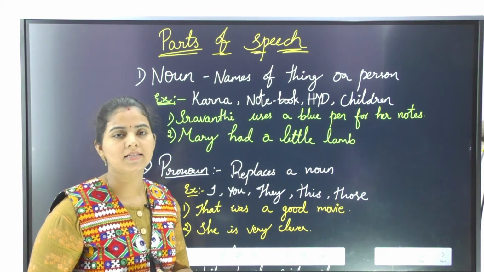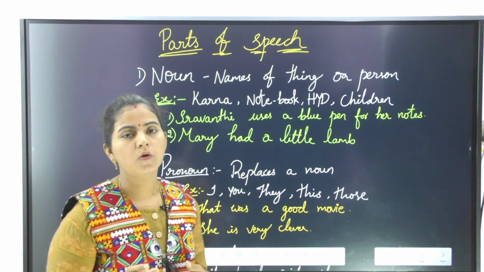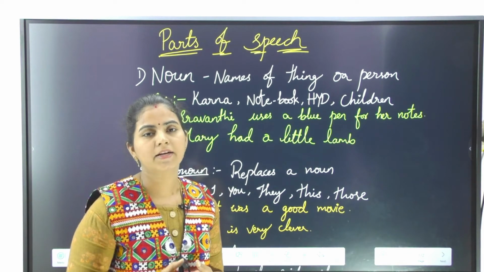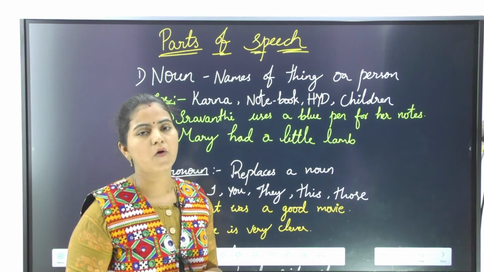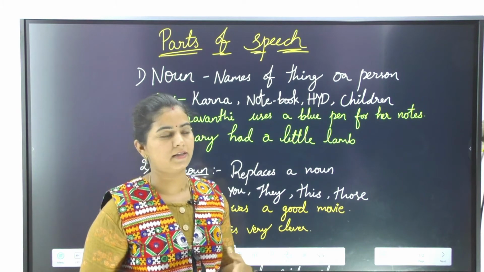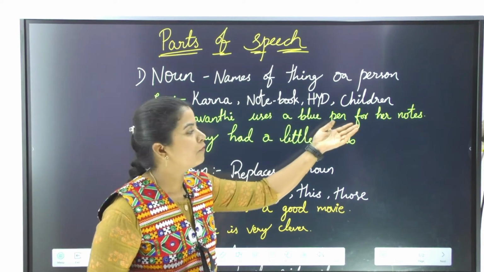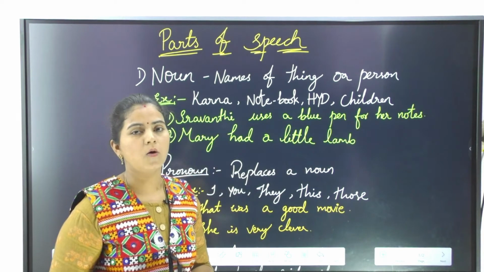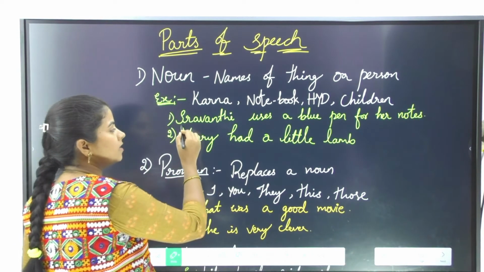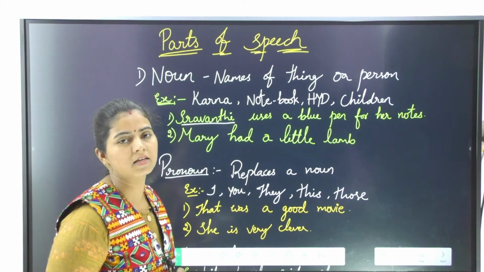Let us see the examples in sentences. In the examination, they won't give you one word and ask you to identify the parts of speech. They give it in the form of a sentence. So let us take examples in the form of a sentence. Shravanti uses a blue pen for her notes. Now, Shravanti is the name of a girl. So this is a noun. Shravanti is considered a noun.